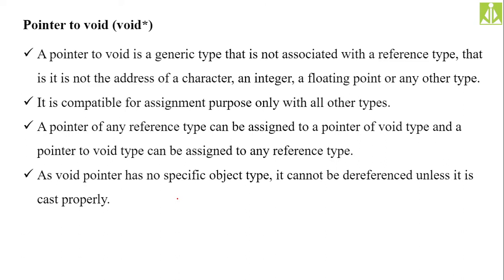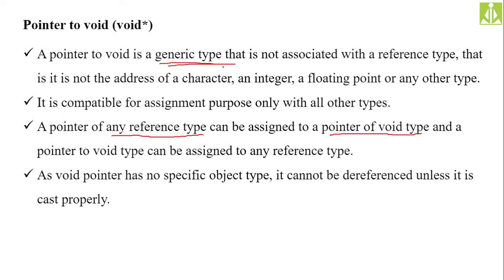A pointer of any reference type can be assigned to a void pointer. Pointer is nothing but the address. The address of any reference type can be assigned to a pointer of void type. Pointer of void type is nothing but your generic pointer.